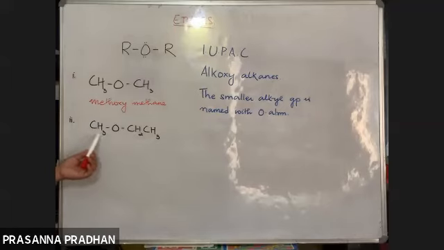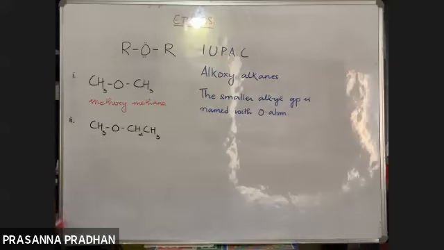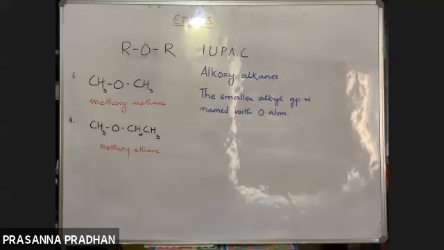So the smaller alkyl group is named with oxygen, that is, named as alkoxy. What will be the name of this compound? Methoxy. Very good. So this is the smaller alkyl group. So it's methoxyethane.